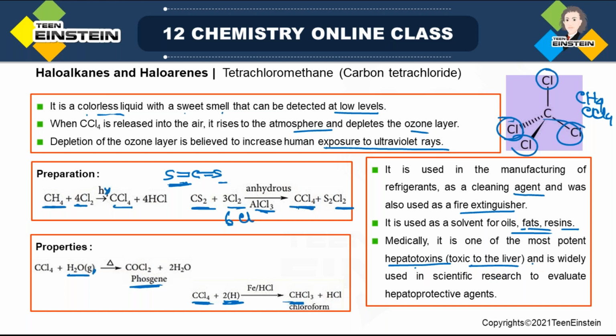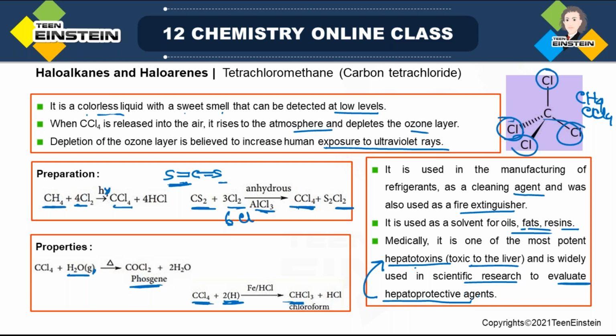Now, the reason is, sometimes in scientific research, suppose you want to evaluate some hepatoprotective agent. Hepatoprotective agent is the opposite word of hepatotoxin. To nullify the effect of hepatotoxin, you have to use a hepatoprotective agent, that means any substance which will detoxify the liver.